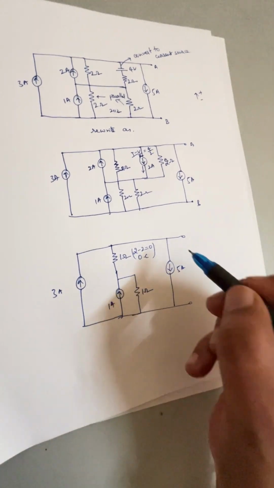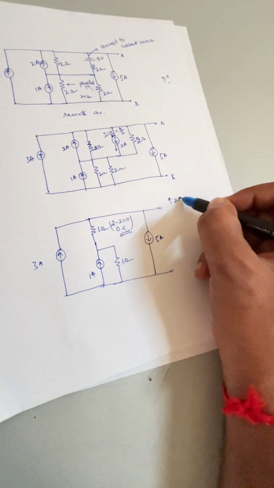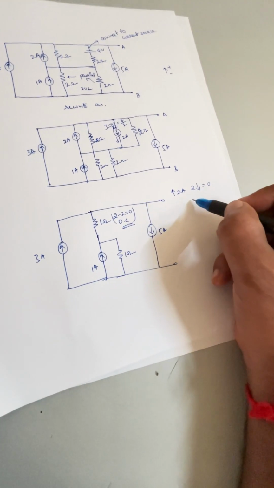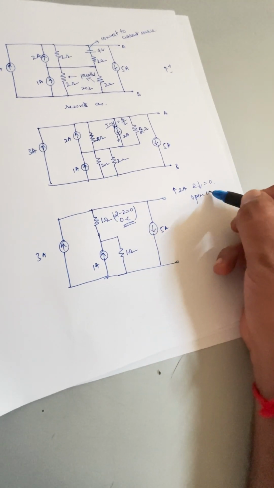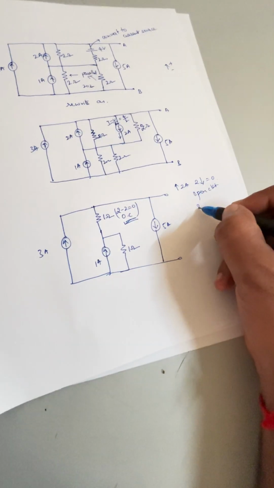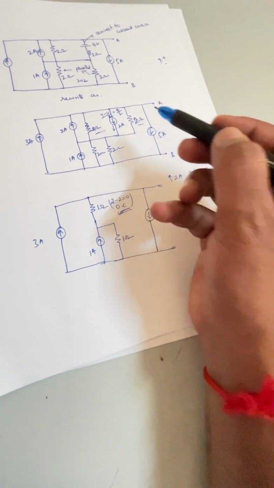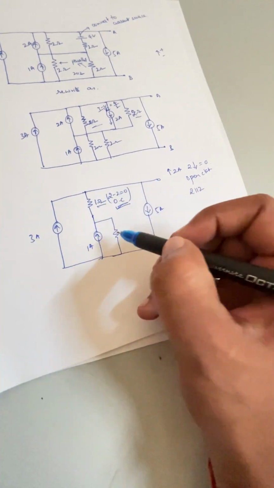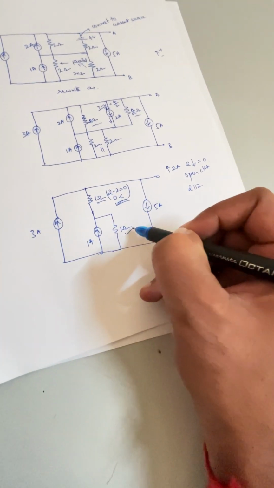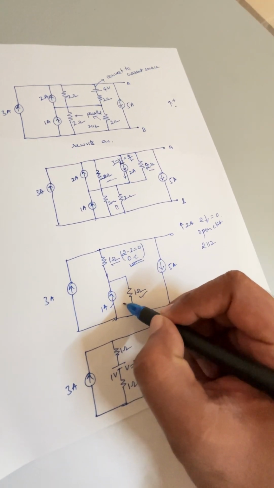So now we can see these 2 amperes and 2 amperes are in opposite polarity, so that it becomes cancelled. So you'll get 0 amperes of current. 0 amperes of current is nothing but it's an open circuit, so that will be opened, and 2 is parallel to 2. You will get equivalent resistor as 1 ohm, and here also 2 is parallel to 2. You will get 1 ohm. So this is how we can rewrite the circuit diagram.